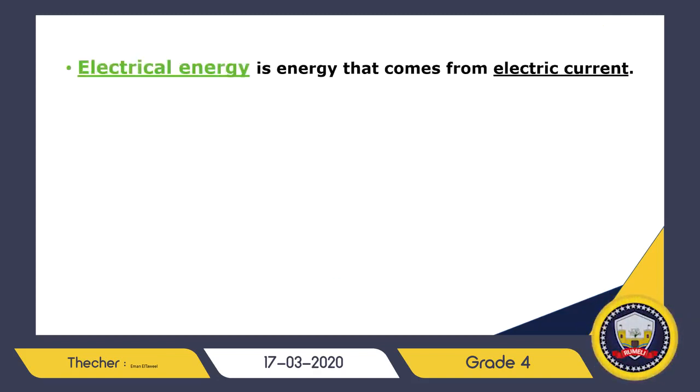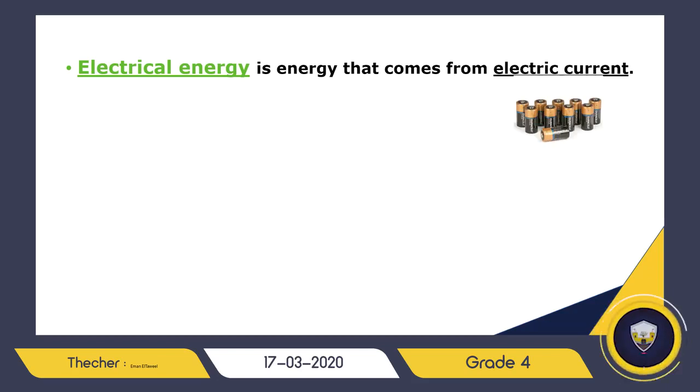Another form is electrical energy. Electrical energy is the energy that comes from electric current. What does it mean, electric current? Electric current is something produced from batteries, for example. Do you know the electric battery, the dry cell? It produces electric current. So electrical energy is the energy coming from electric current, from the batteries or from the electric wires.